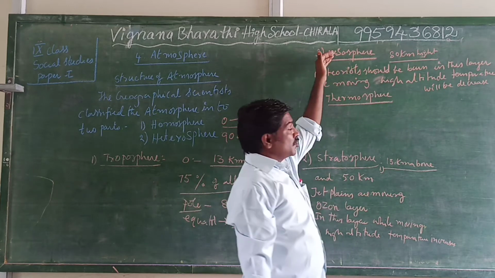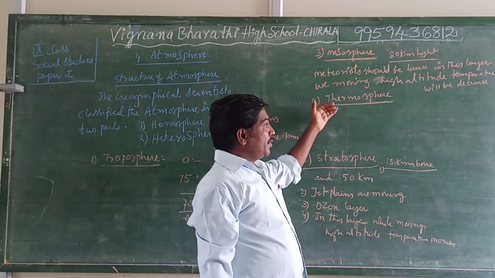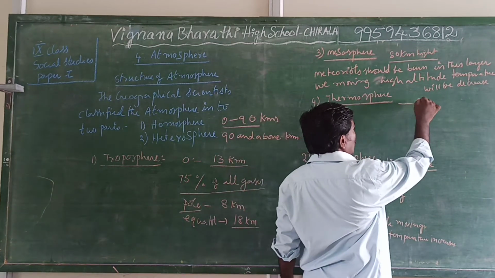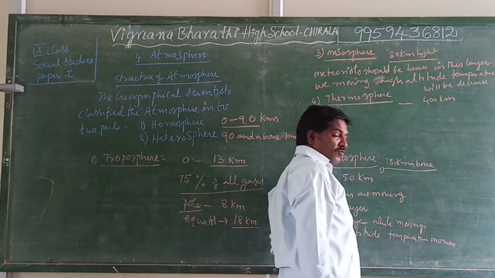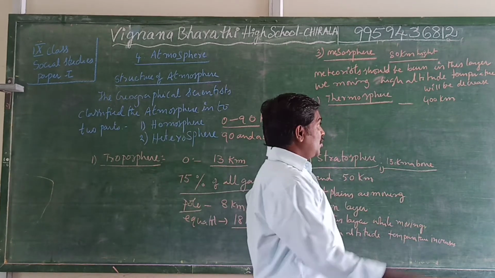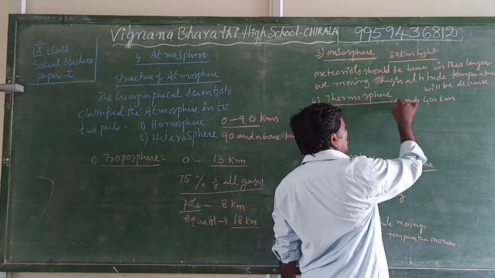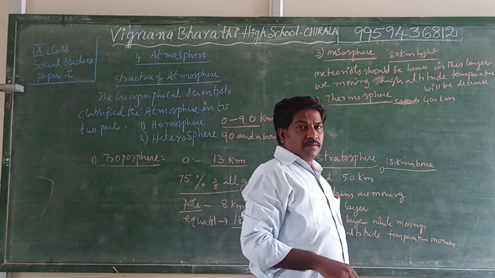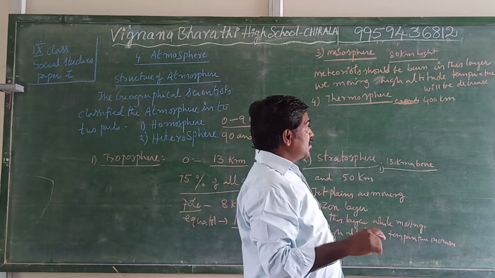This is called mesosphere. And next one, thermosphere. Thermosphere expands up to 400 kilometers. How many kilometers? 400 kilometers. So thermosphere expands up to 400 kilometers and the range. Later what happens? See once.